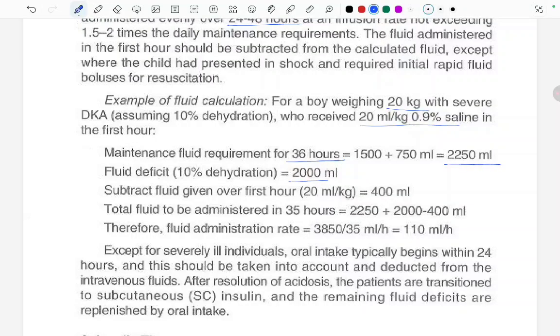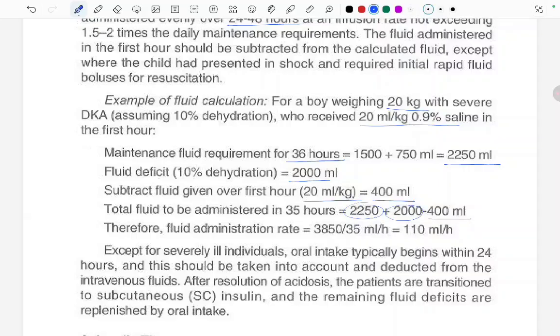10 by 100 ml per kg, it will be 2000 ml. Subtracting the fluid given over the first hour at the rate of 20 ml per kg, it will be 400 ml. So the total fluid will be the maintenance fluid, which is this one, and the fluid deficit we calculated by dehydration is this one, minus the fluid in the first hour. So the fluid administration rate will be 110 ml per hour.